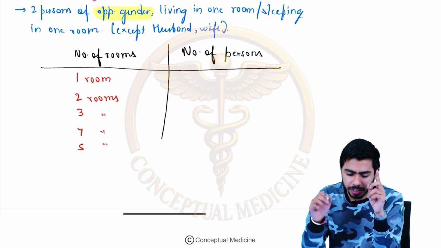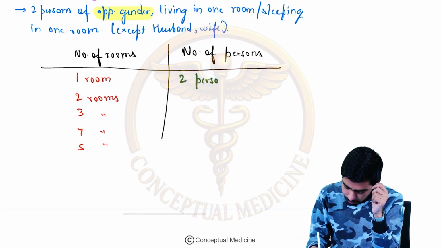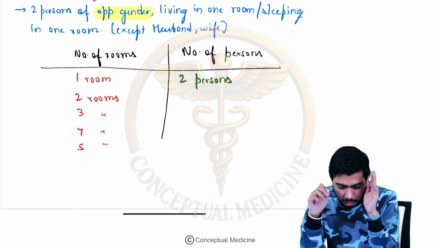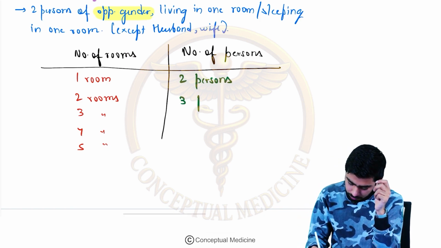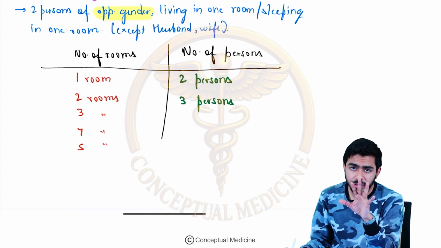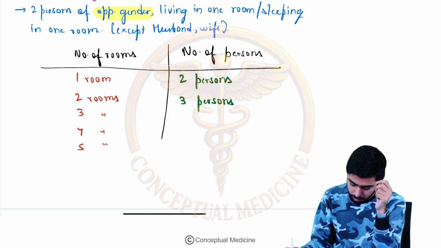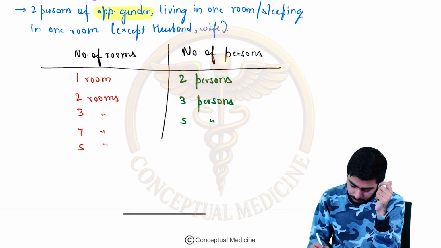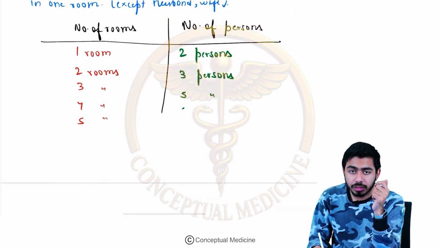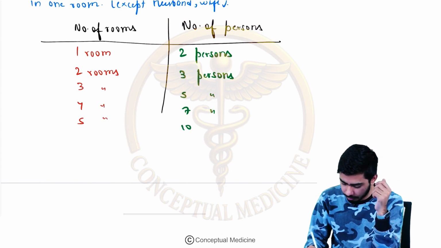So for one room, they are saying 2 persons maximum, right? For 2 rooms, they are saying 3 persons. And if I'm saying 2 persons, it could be husband and wife, right? If any other is there, then it will be considered overcrowding. Now 3 rooms, then it will be 5 persons. If it is 4 rooms, then it is 7 persons, and if it is 5 rooms, then it will be 10 persons, right?